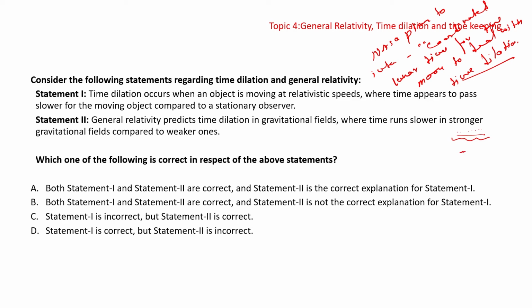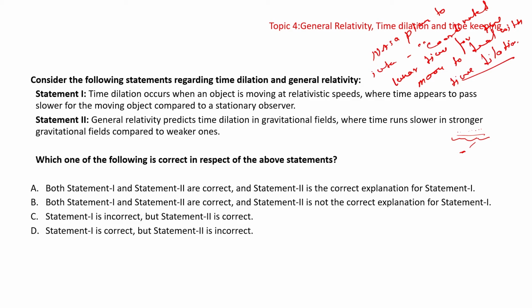जो यहाँ पे स्थिर होंगे, स्टेशन होंगे, उनके लिए it will be much faster than the one who is observing in a motion. ठीक है, so time dilation is a fundamental concept in both special and general relativity, where the perception of time differs between the observers. ठीक है, it will differ between the observer in different state of motion in the gravitational field. ठीक है, so it is the difference in the elapsed time as measured by two clocks.